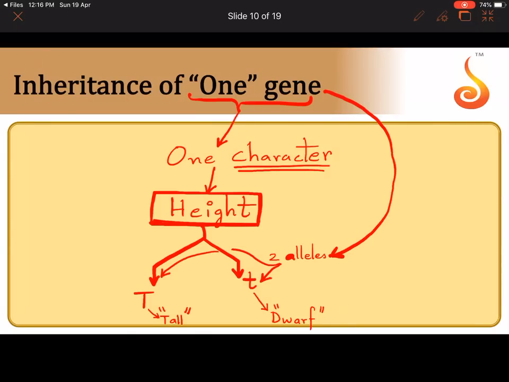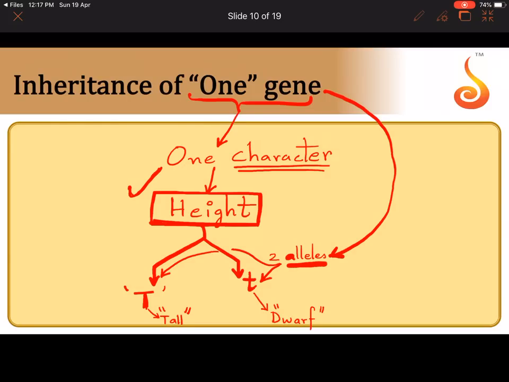So when we say one gene, the first thing that should come to your mind is, okay, one character, which is the character height. Mendel experimented on pea plants with respect to height. Height is consisting of how many traits? Tall and dwarf. So which are the genes which control tall and dwarf? Capital T is the gene which controls tall and small t is the gene which controls dwarf. What do we call such slightly different copies of the gene which control contrasting traits such as tall and dwarf? We call them as alleles.